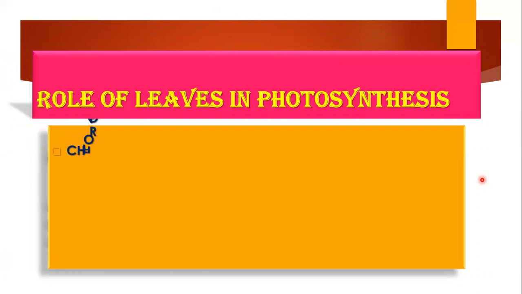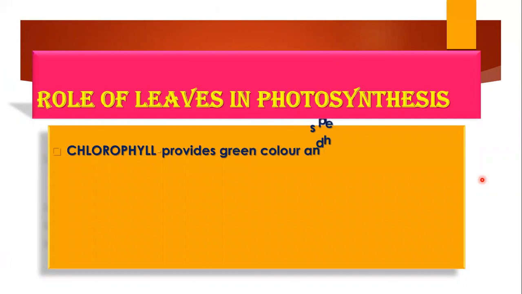So first is chlorophyll. Chlorophyll is a green pigment which helps to trap the sunlight. It is present in the leaves of the plant. So the first function is that chlorophyll helps leaves to capture the sun's energy, which is used to prepare food from carbon dioxide and water. The second important role of the leaf is the presence of stomata.